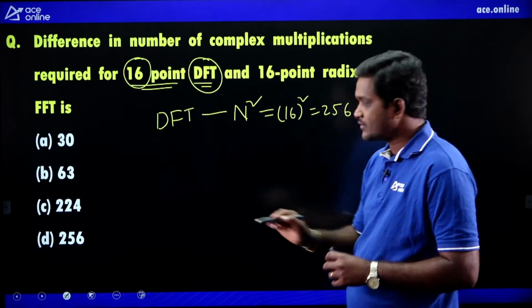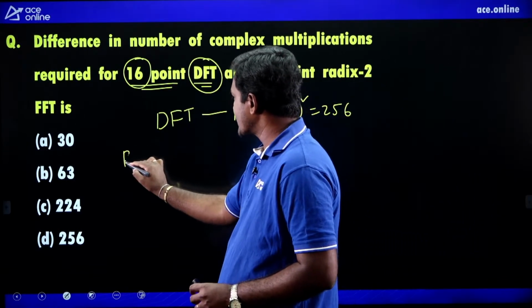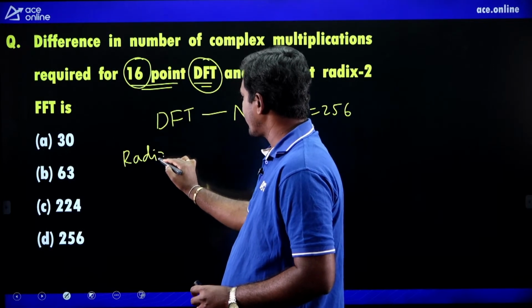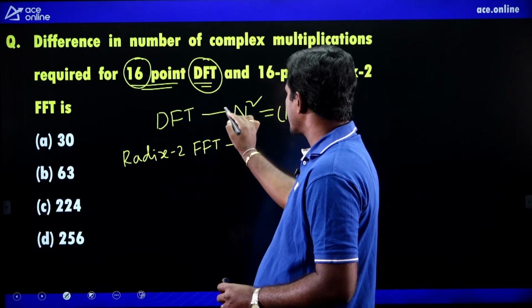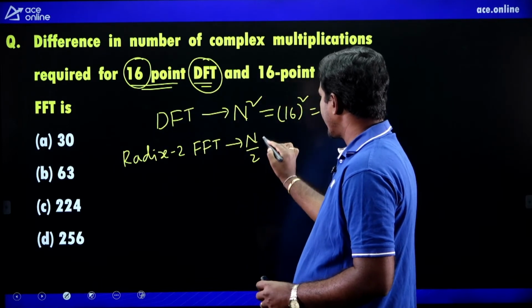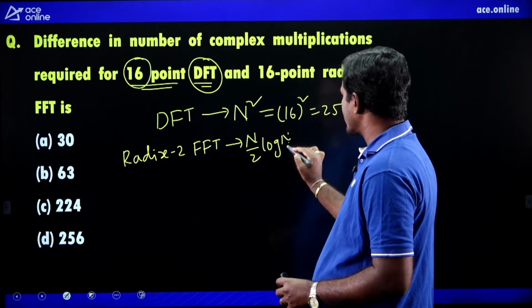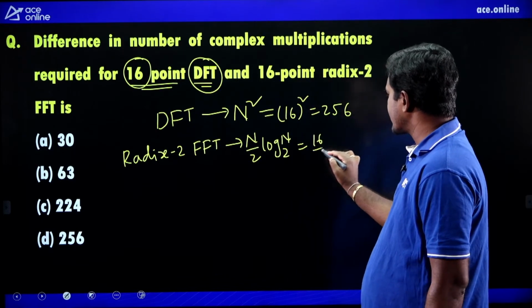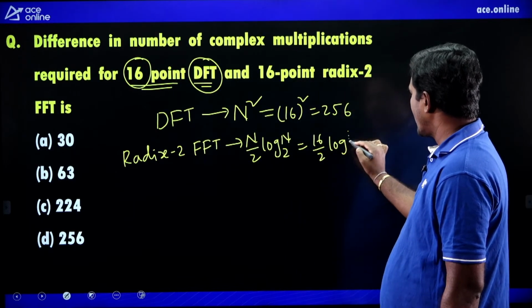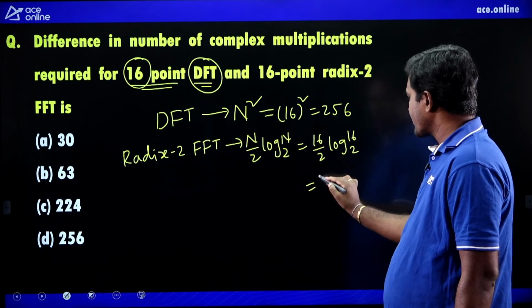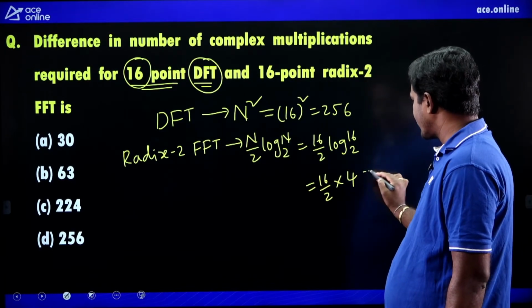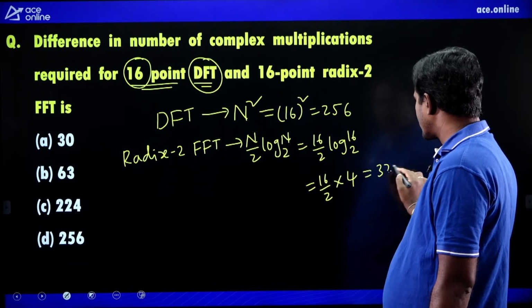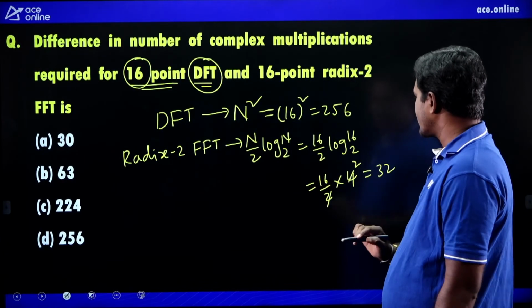256. How many calculations in radix 2 FFT? Capital N by 2 log N base 2. This is equal to 16 by 2 log 16 base 2. 16 by 2 into log 16 base 2, which is 4. 2 1s are 2, 2 2s are 4, so 8 into 4 is 32.